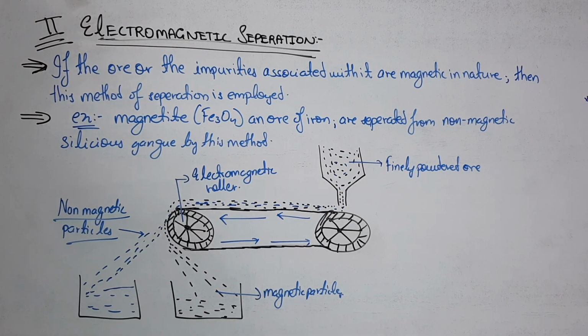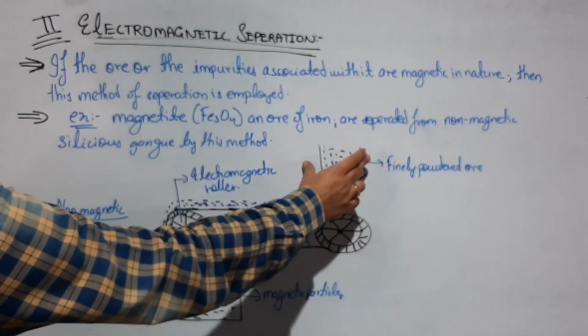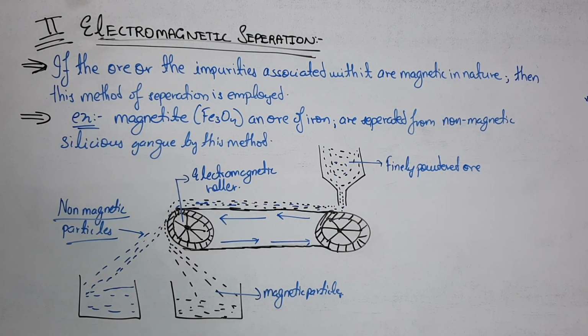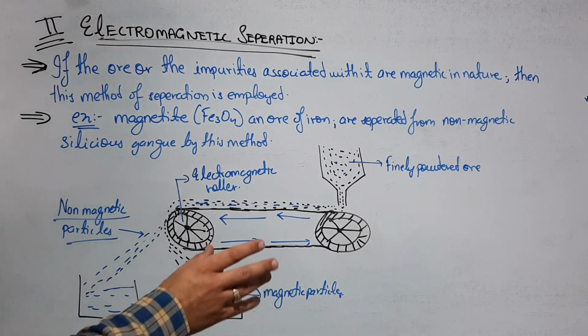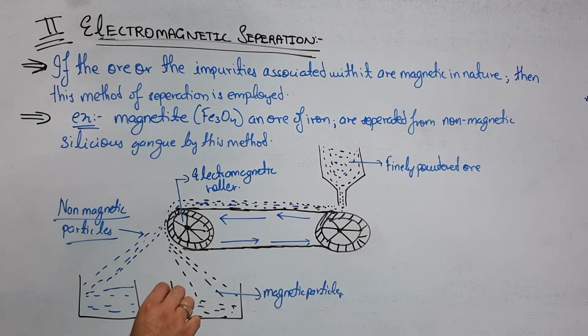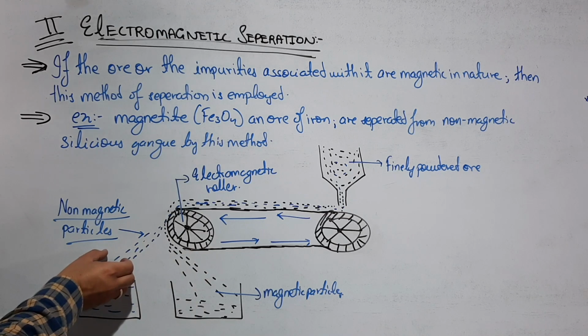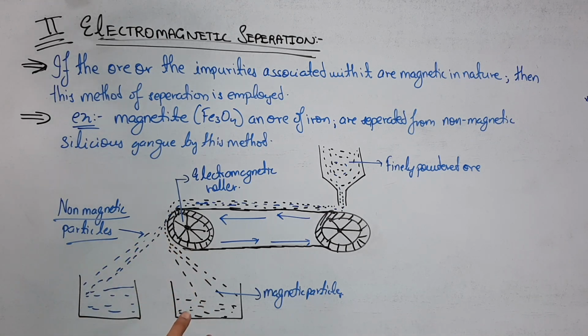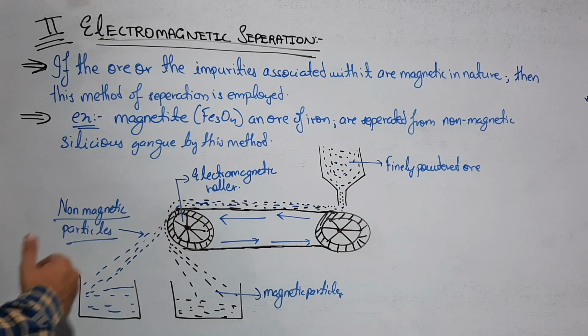As the ore particles roll over the belt, the finely powdered ore is rolled down from here. The magnetic particles are attracted by the magnetic roller. As a result, two heaps are formed separately. These are the two heaps. The heap collected below the magnetic roller contains the magnetic particles, while the heap formed away from the magnetic roller contains the non-magnetic particles.